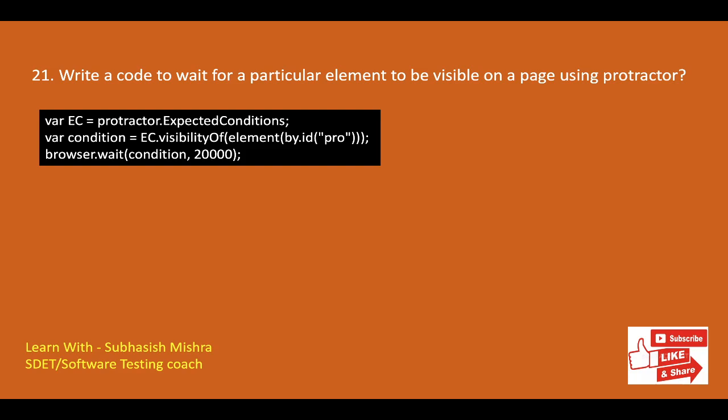visibilityOf method is an expectation for checking that an element is present on the DOM of a page and visible. Visibility means that the element is not only displayed but also has a height and width that is greater than 0.